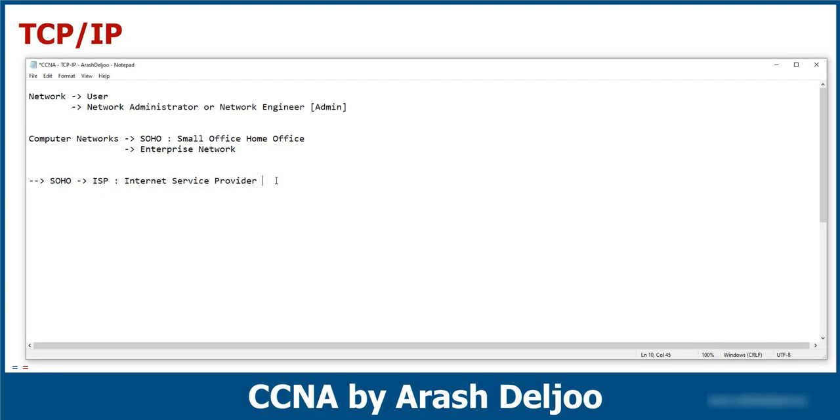We have some methods. Let me talk about these methods in the home. One of the methods that we can use to connect to the internet is this: assume that this is the internet, or internet cloud. We can connect to the internet cloud with the ISP. This is the ISP. How can we connect to the ISP? One of the methods is the DSL method.